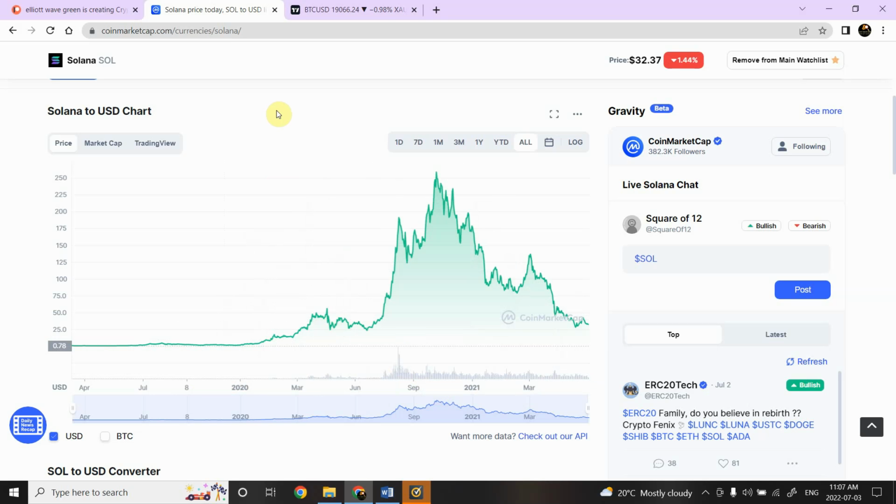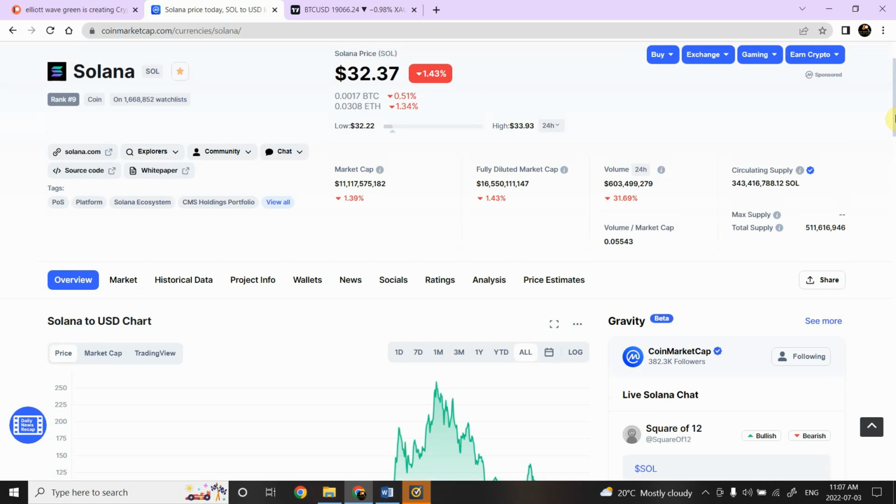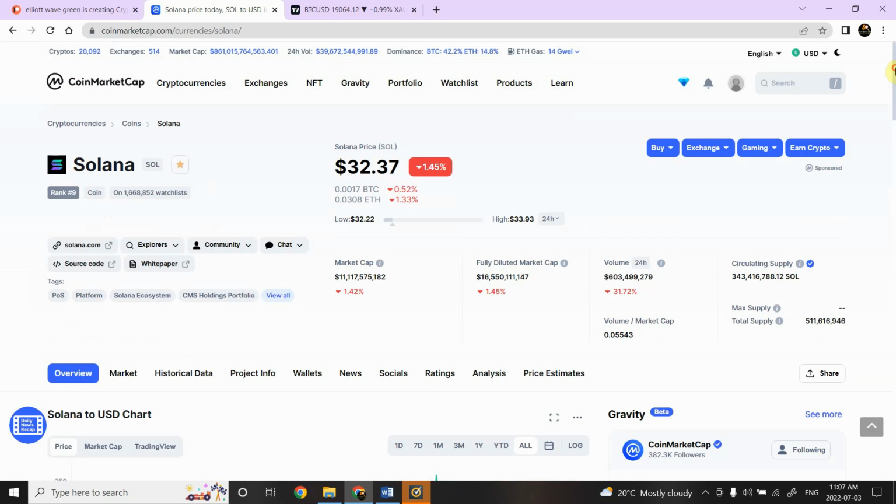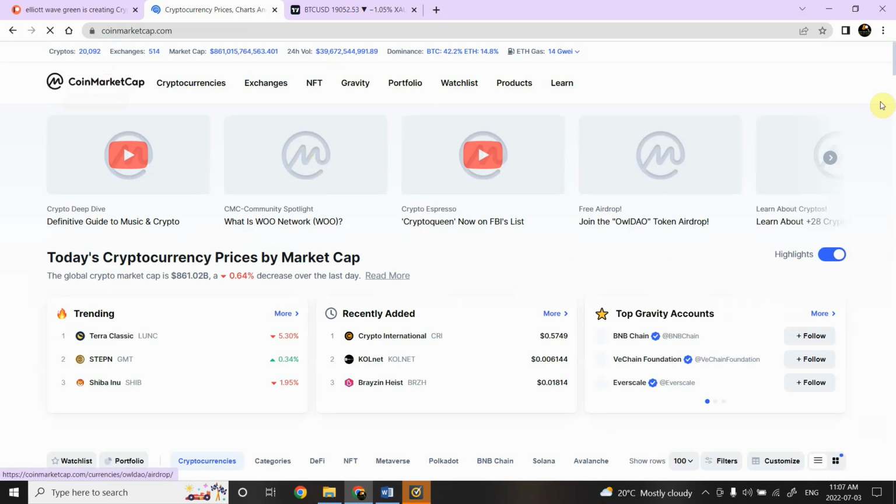It is actually giving an indication that Solana is definitely going to be somewhere in the same price range as Ethereum. It means there would be a time in the near future when Solana's market cap would be equivalent to that of Ethereum. Right now, the market cap for Solana is $11 billion. Let me go back and see Ethereum so we can confirm it, and then we can give it a price range as well.